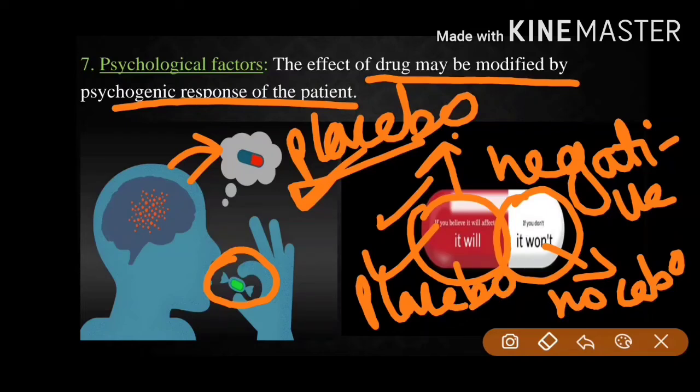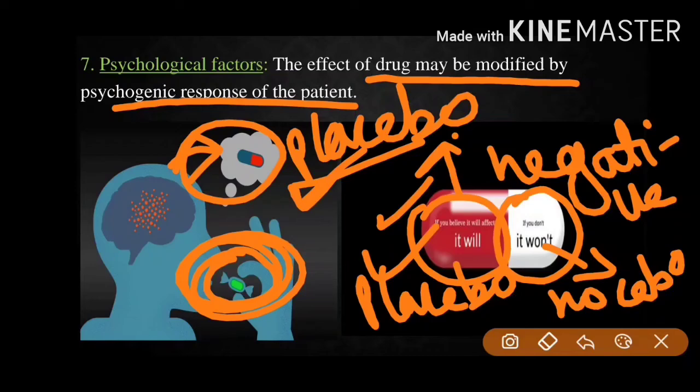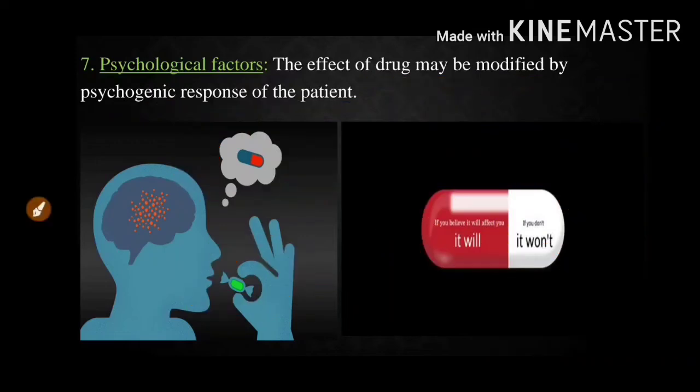And let me tell you, distilled water and lactose are used as placebo, and many more things are also used, but distilled water and lactose are used as the dummy medication or placebo. And this dummy medication has the same color and smell as the actual medicine. So this is the psychological factor. Let us move to the next,